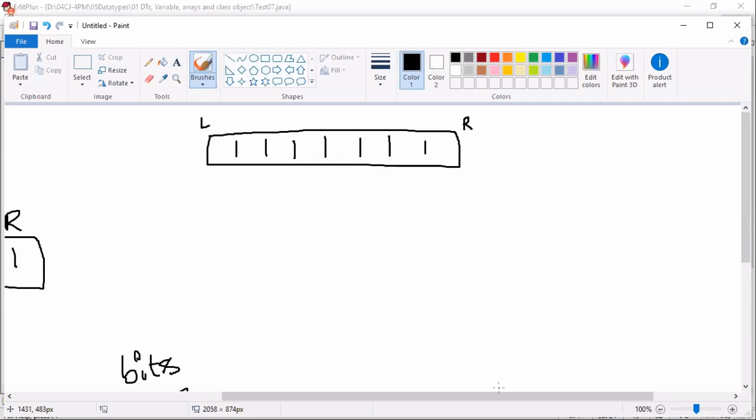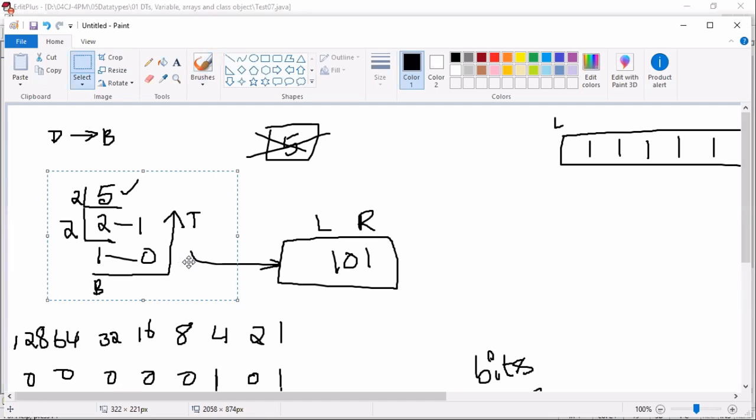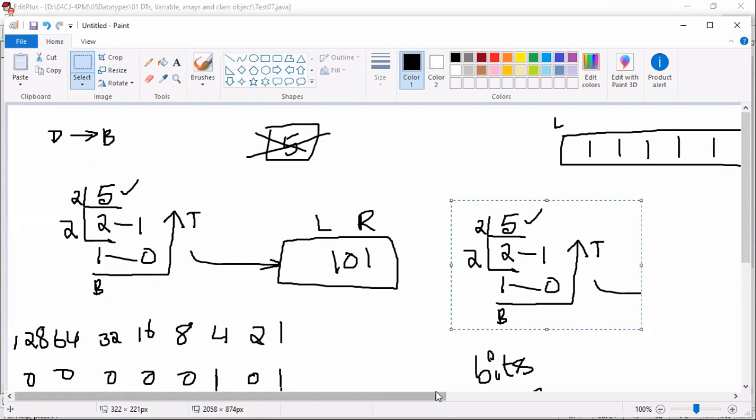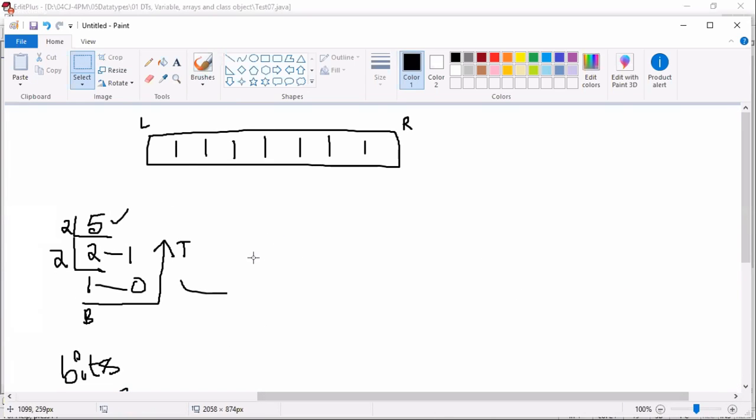Now try to answer. After the calculations are completed, from which direction are the bits filled? The 101 is filled from right to left. Why right to left?